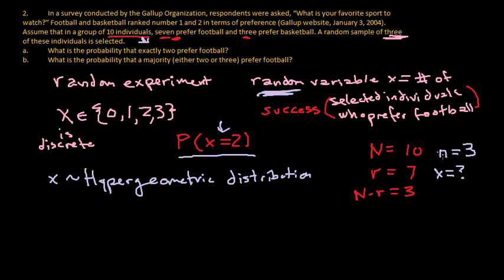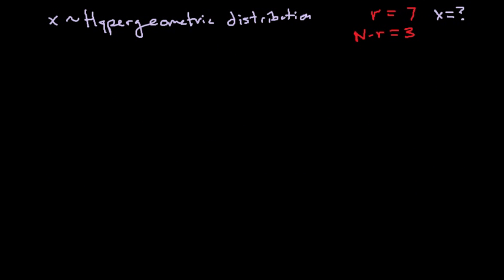What do we have? Well, probability functions are functions, so we use function notation. What we have now is f of x, and f of x in this case is going to be the probability that x occurs, right? The probability of x equaling some specific value is going to be given by the number of successes in the population, choose the number of successes we need to observe, times the number of failures in the population, choose the number of failures we need to observe.